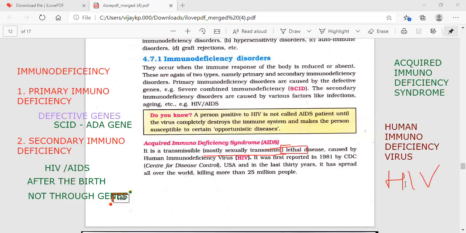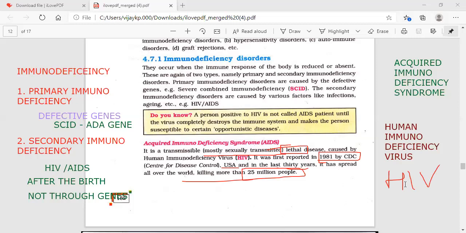First reported in 1981 by the Center for Disease Control of USA, and in the last 30 years, it has spread all over the world, killing more than 25 million people.